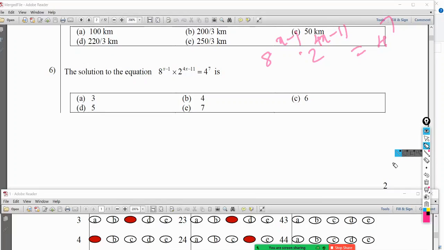Sometimes you want to do a small substitution. So those are the techniques. Right, so I am going to write this as a power of 2 because 2 is the smallest base. Okay, so 8 I can write as 2 to the power 3.